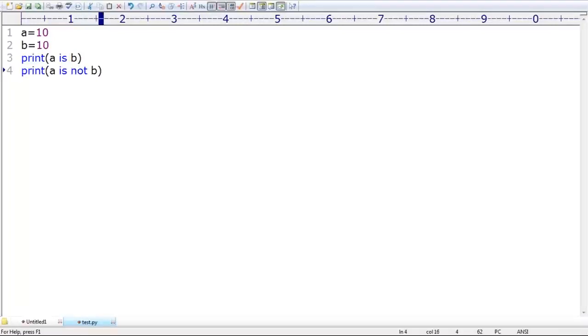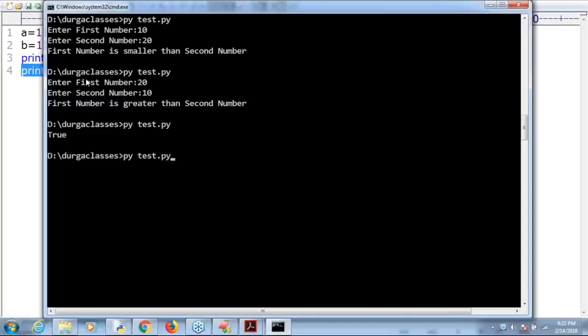Can you please tell the first one, what is the answer? A is B or not? True. The first one is True. But the second one, what is the answer? False. Because A is not B? No, man. Both are pointing to the same object. That's why the first one is True and the second one is False.